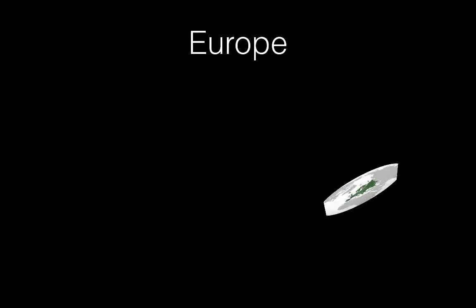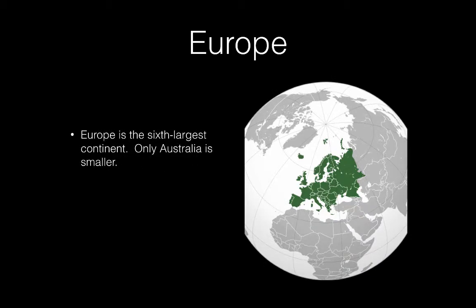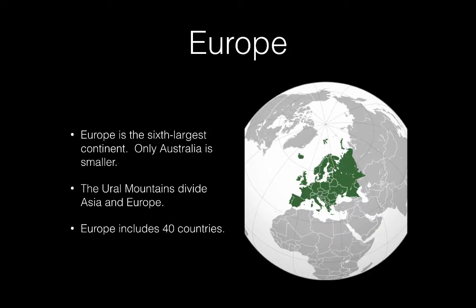Europe. Europe is the 6th largest continent. Only Australia is smaller. The Ural Mountains divide Asia and Europe. Europe includes 40 countries.